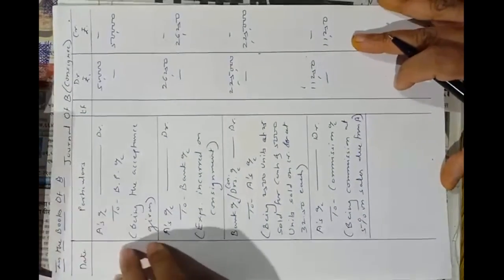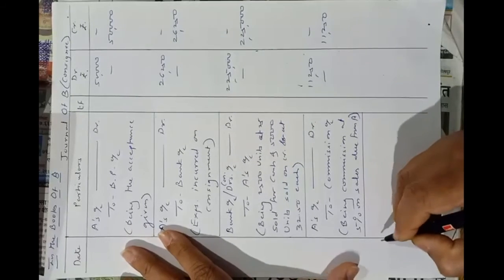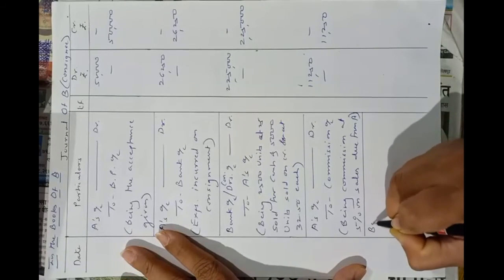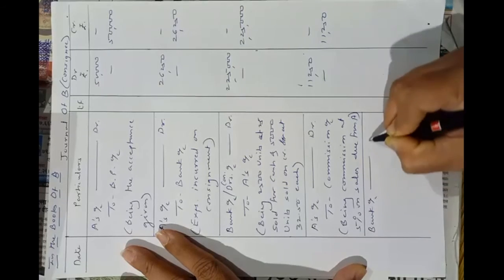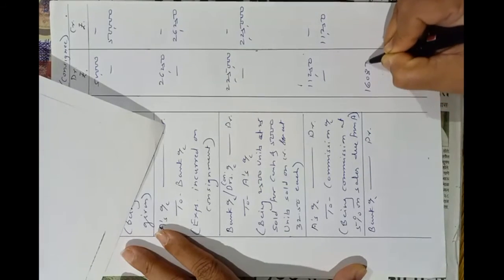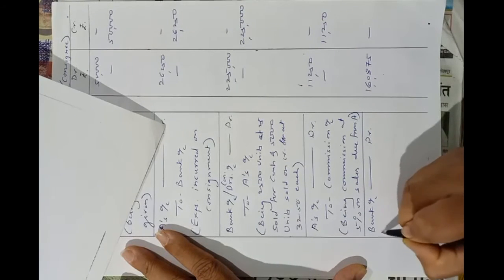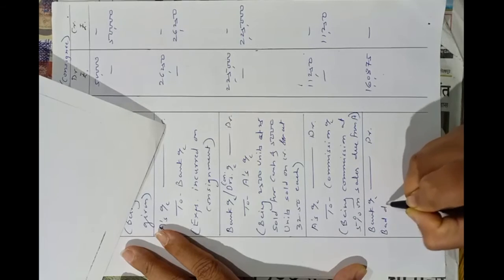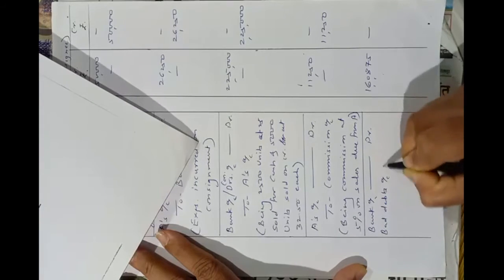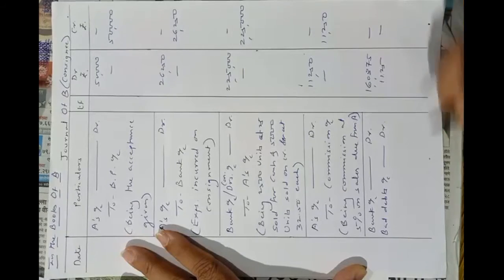As he has collected 1,60,875, here the bank account will be debited by that amount. Bank account debit 1,60,875. Then bad debts account debit, obviously, that is the lost money, 1125.